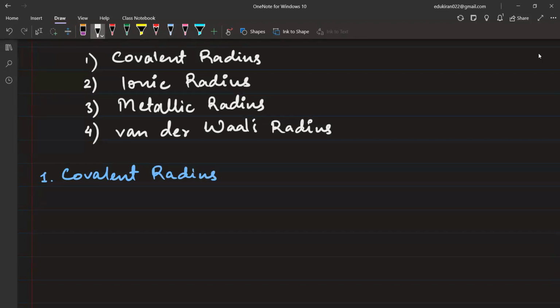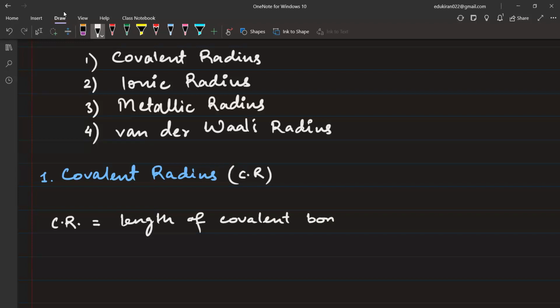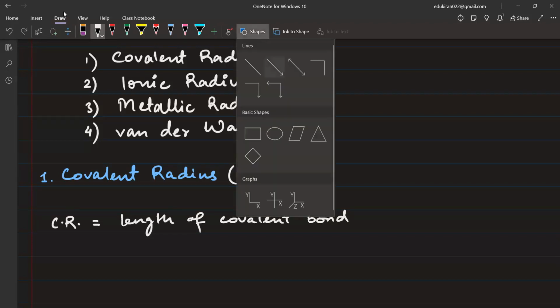What is covalent radius? It's very easy. Covalent radius, CR. So covalent radius is equal to the distance between nuclei of covalently bonded atoms, that is, the length of covalent bond, divided by 2.